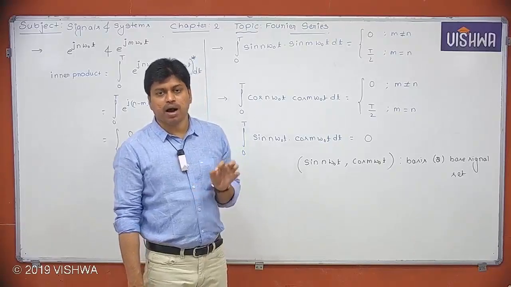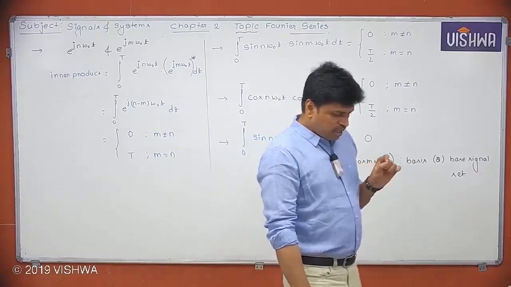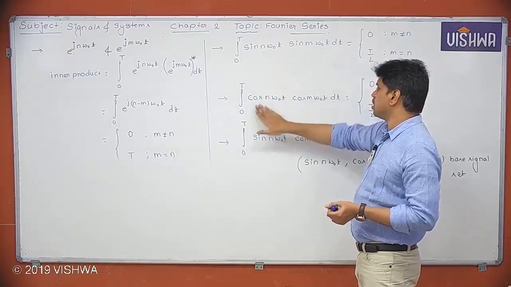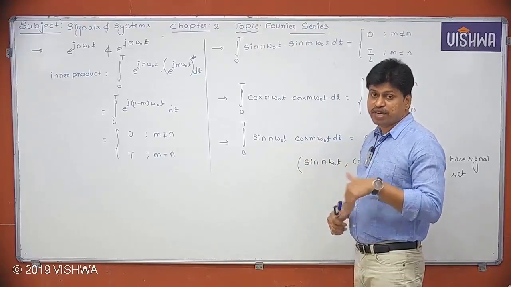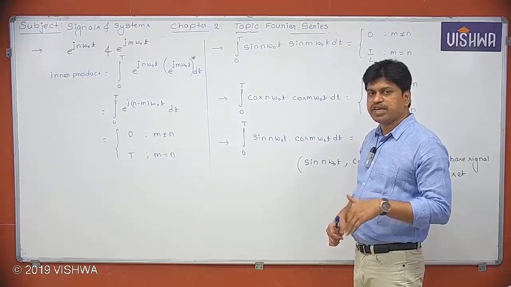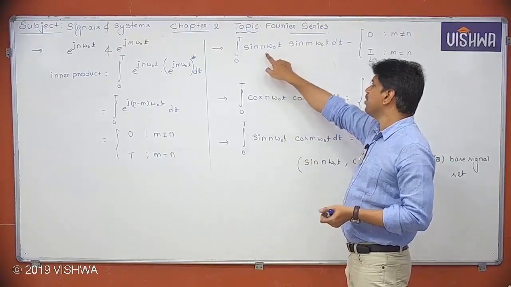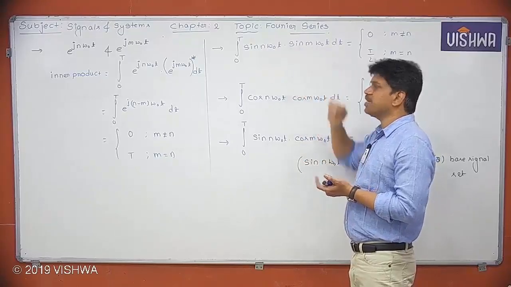So if you consider sine, cos with different harmonics, it means different integer multiples of omega. That means if the n value and m value are not equal, then we can say they are different harmonics.